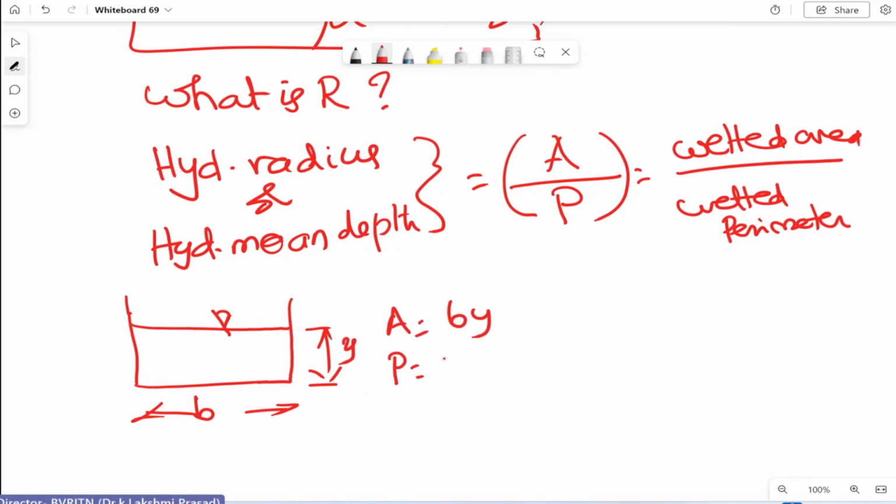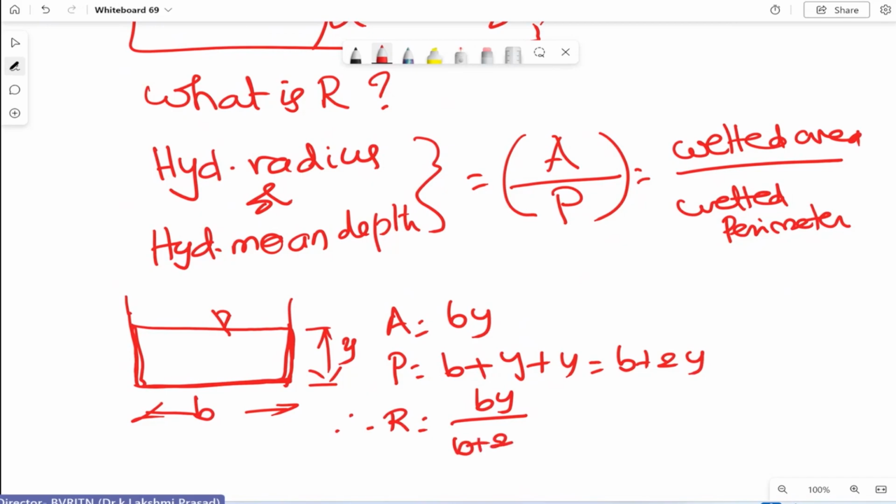P is equal to B plus Y plus Y, so it is total B plus 2Y. Therefore R is equal to By by B plus 2Y. Like that, depending upon the shape of the channel, we have to calculate and substitute for R.